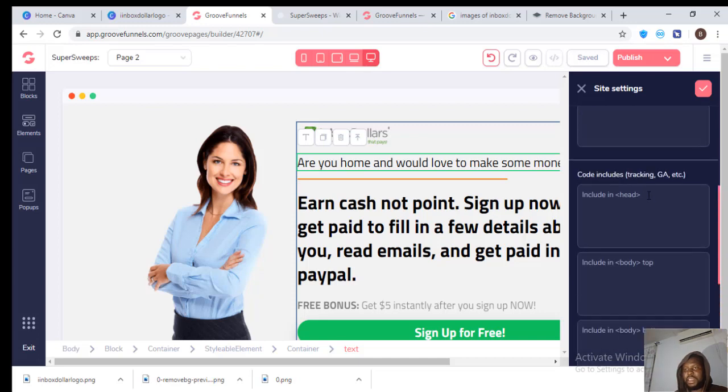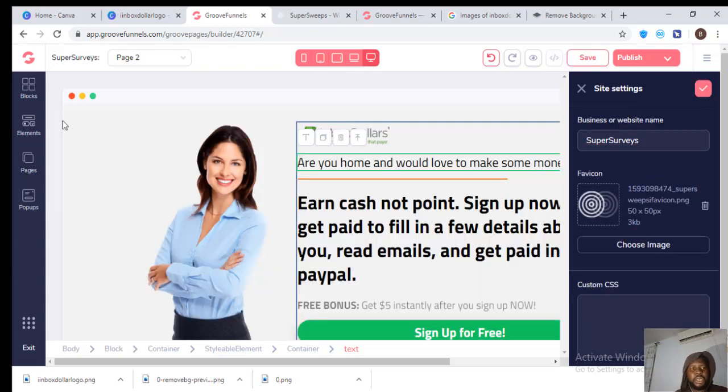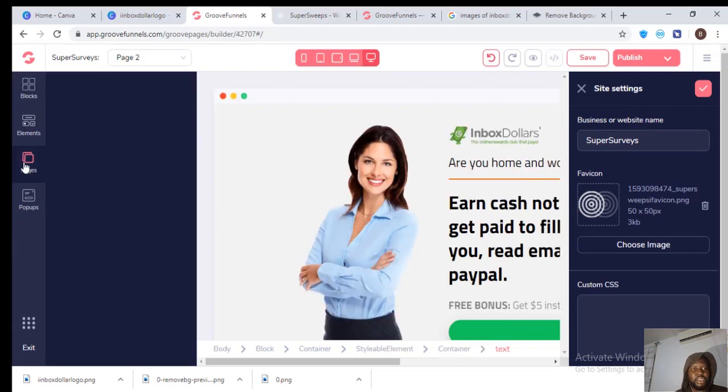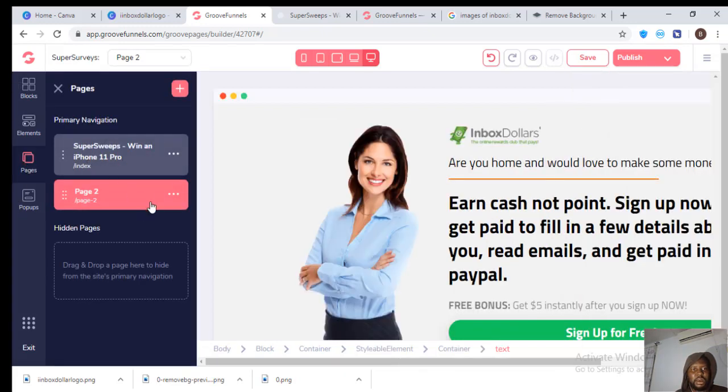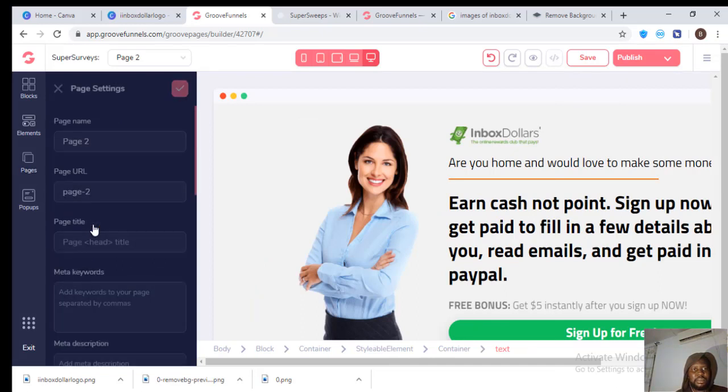Okay, we can leave all of these as is, and we can also come to pages. I think we are on page 2, so we can edit the settings of these pages. Yes, we're on page 2.